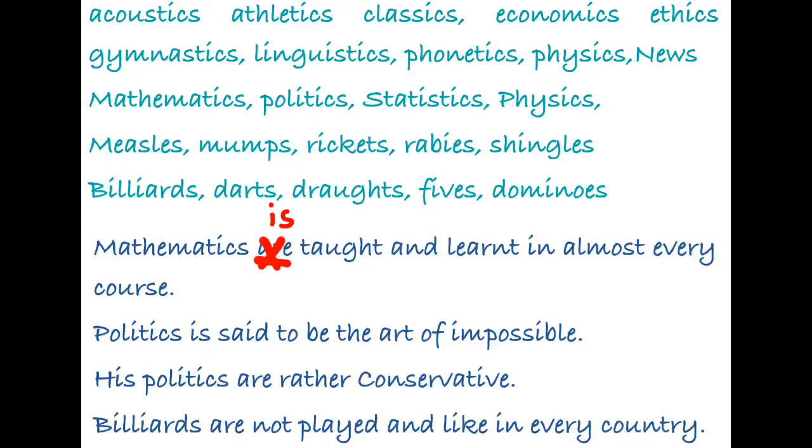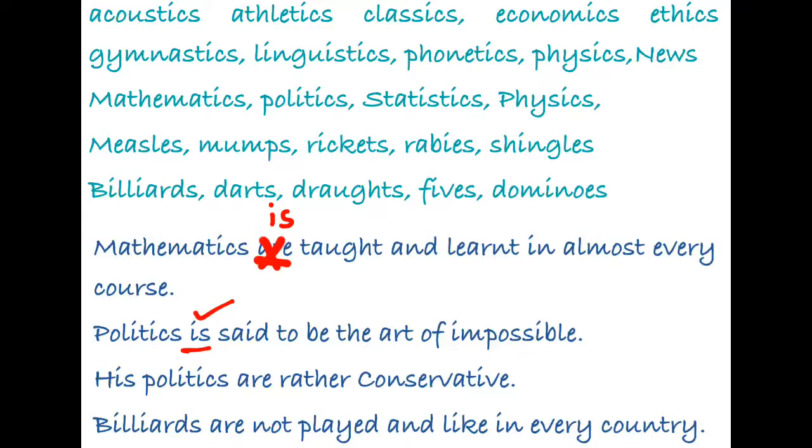Politics is said to be the art of the impossible. It is a system that is used to run the states, the countries. So being a system, politics is said to be the art of the impossible. It is correct. There is no problem with this sentence. The next sentence, his politics are rather conservative.